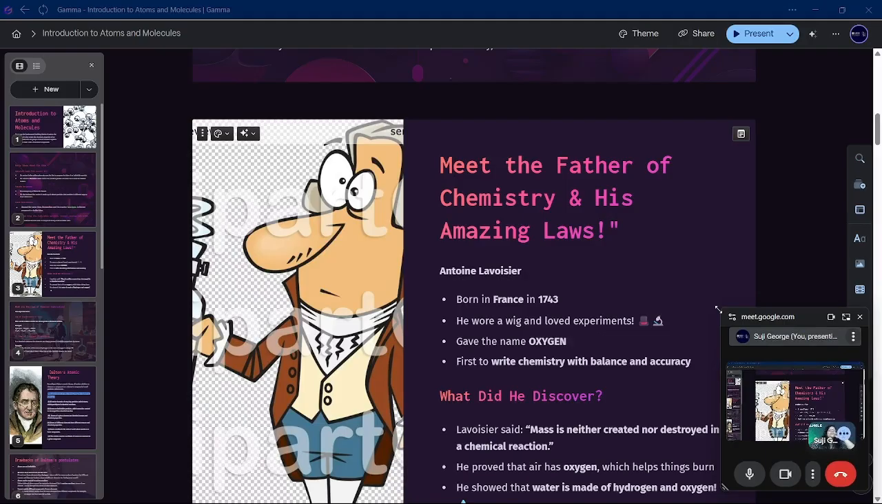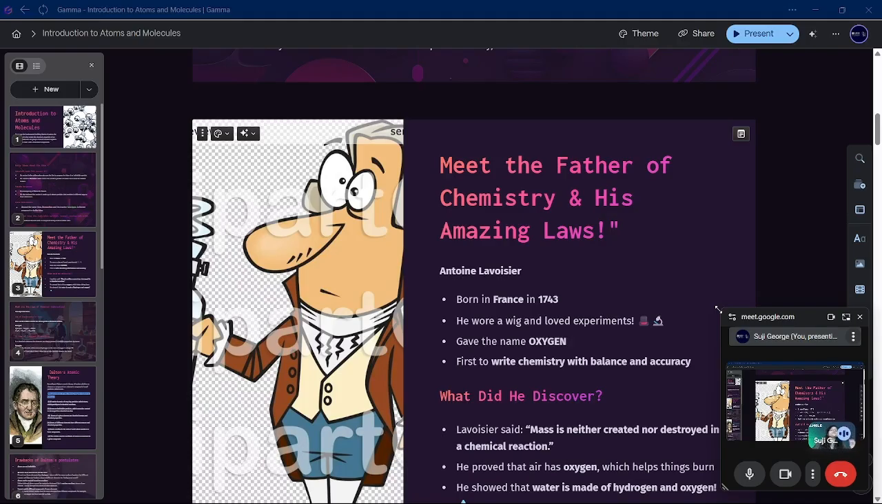Okay, so do you want to know what he discovered? He discovered that mass is neither created nor destroyed in a chemical reaction. When a chemical reaction happens, whatever is reacting, the mass or the weight that we take as the reactants will be equal to the mass of the products that are formed.